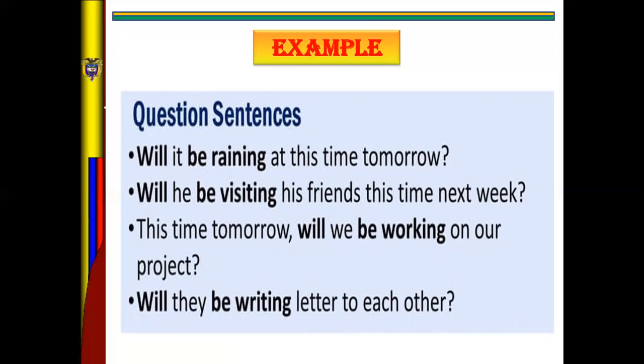And the last one, will they be writing letters to each other? Okay, so don't forget, change the order. In this case, you have will plus subject plus be plus verb in ing and question mark.